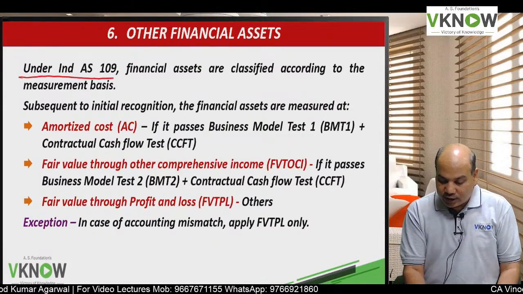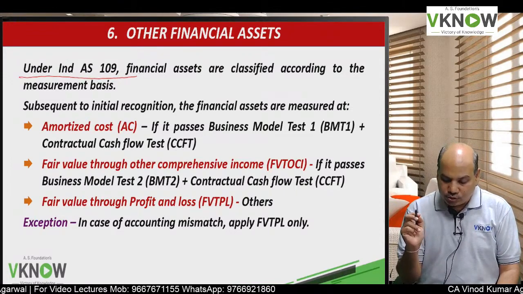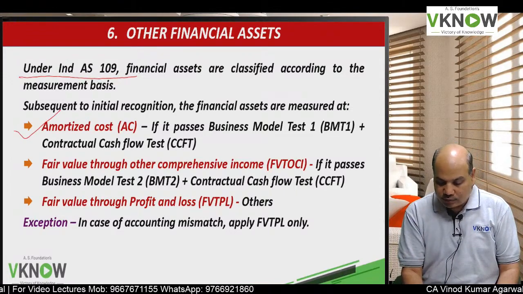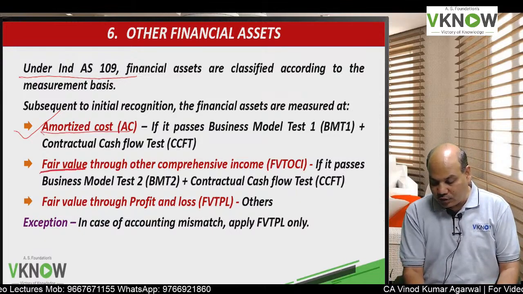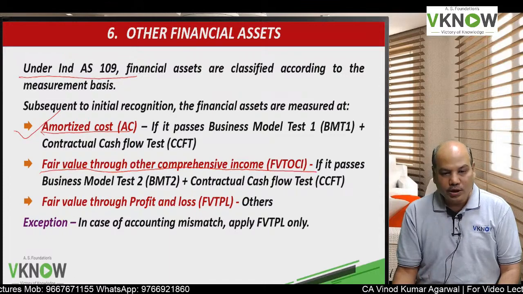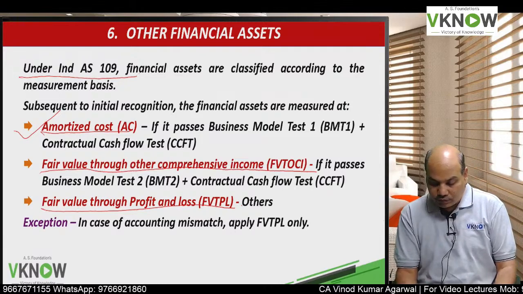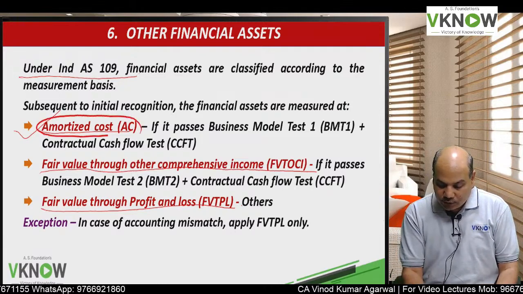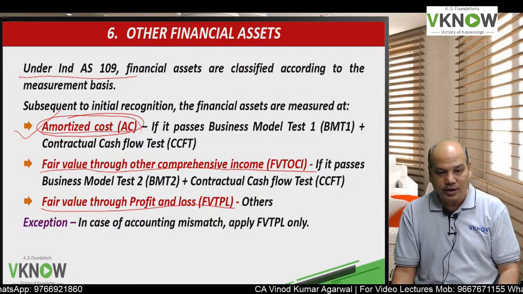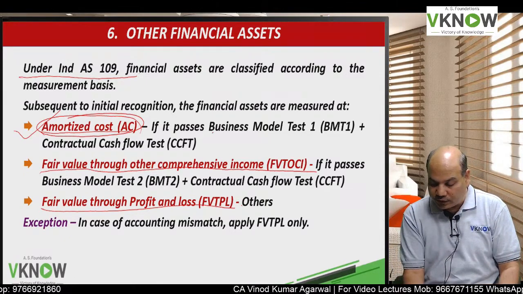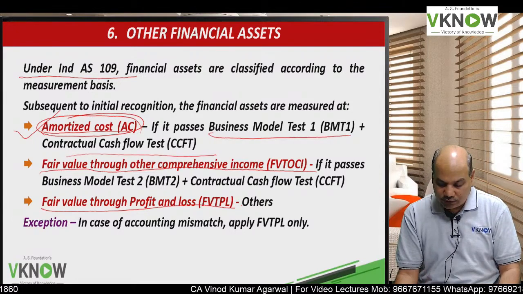So as per Ind AS 109, other financial asset will be divided into three types. One is called amortized cost category. Second is called fair value through other comprehensive income. Third is called fair value through profit and loss account. A financial asset will be categorized as amortized cost category if it passes business model test 1 and contractual cash flow test.